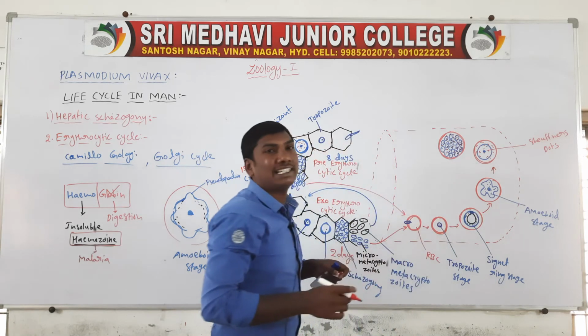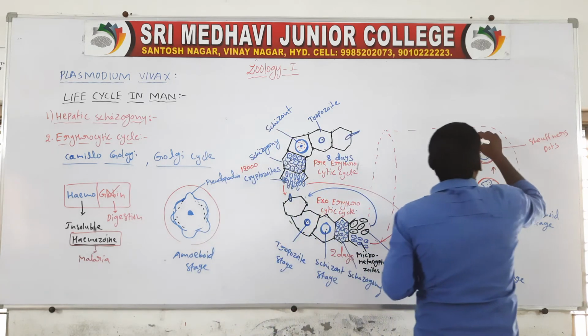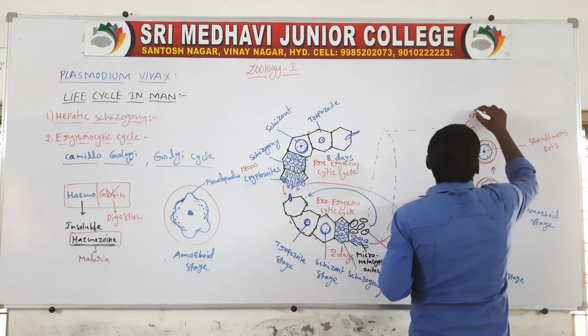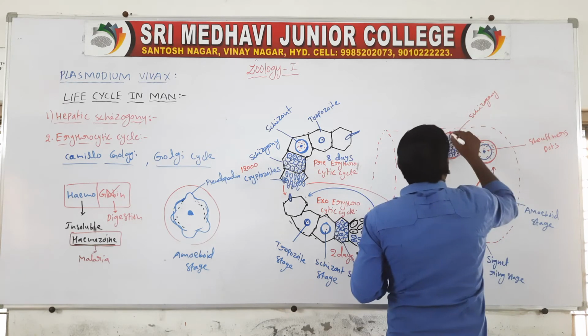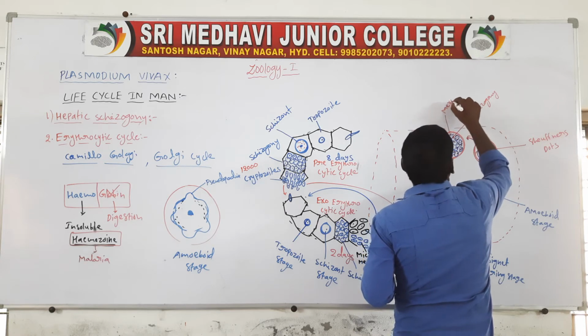So this stage is called schizogony. They are called merozoites.